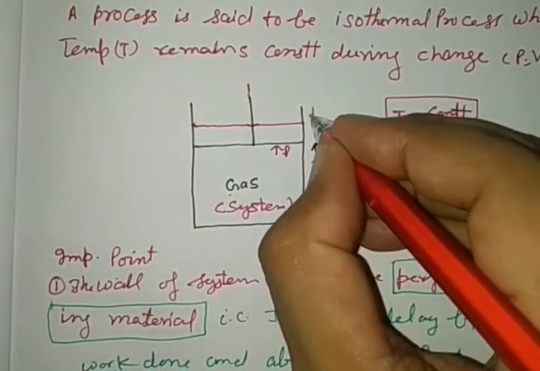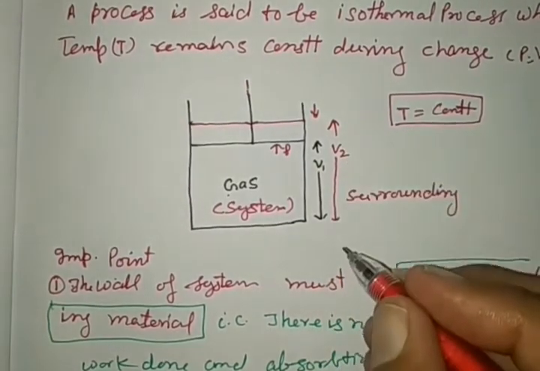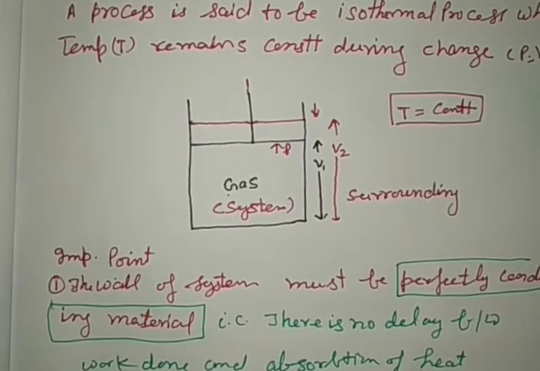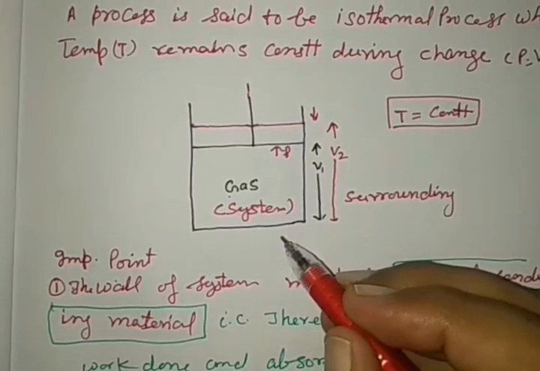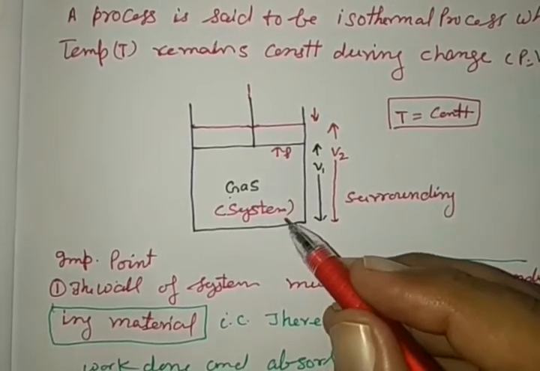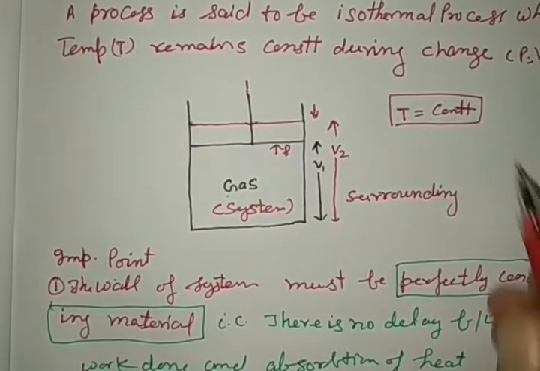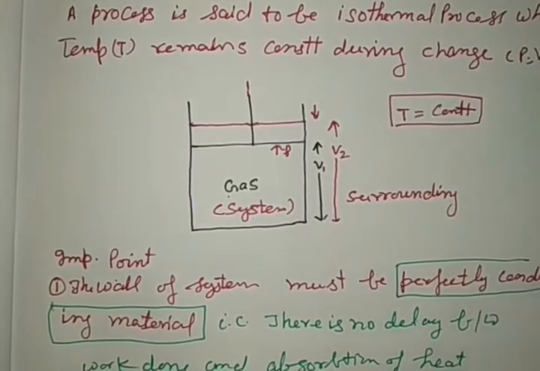When the piston moves downward, the compression decreases the volume. Both processes should be as slow as possible, so that the system gets sufficient time to absorb or reject heat to the surroundings to keep temperature constant in the isothermal process.